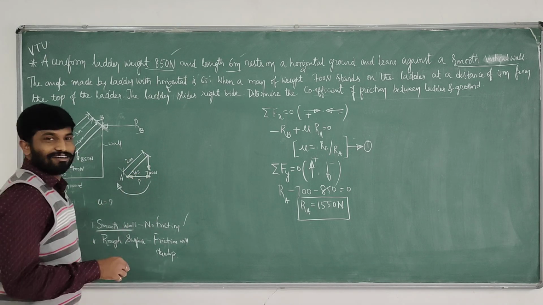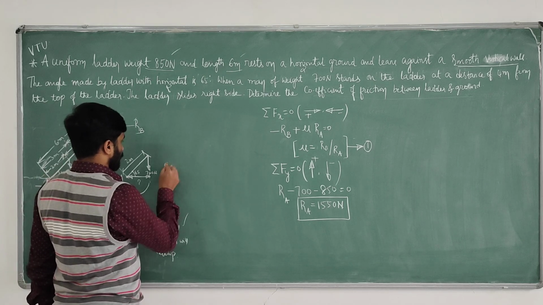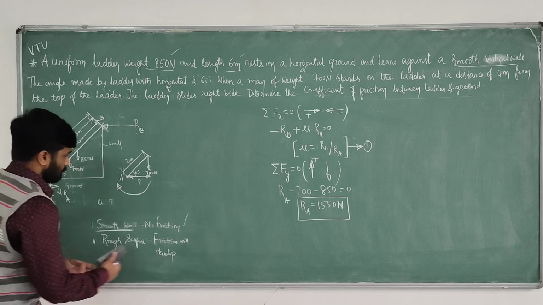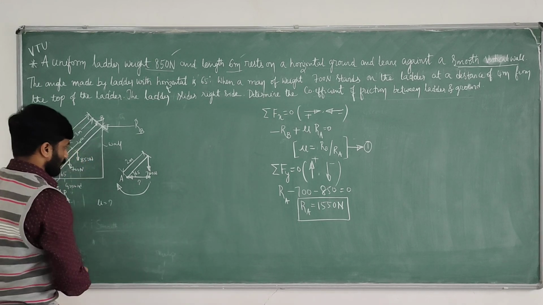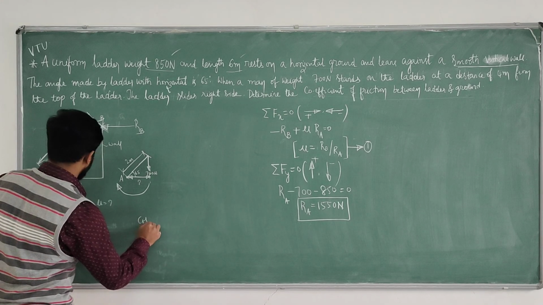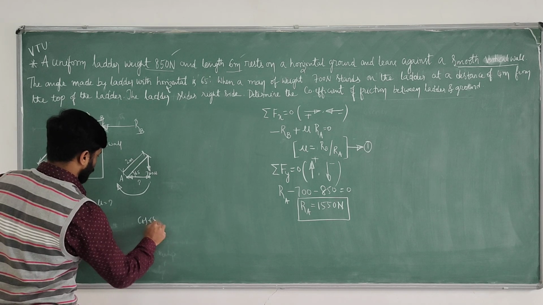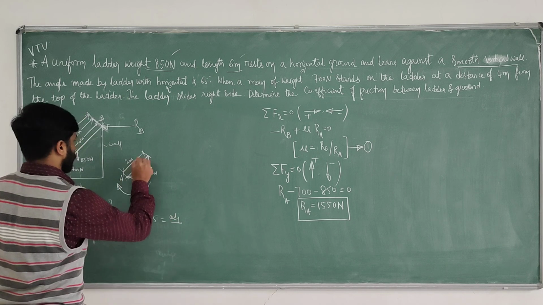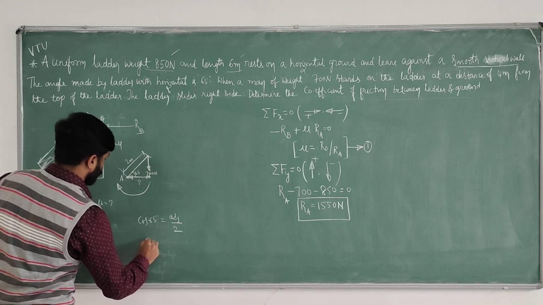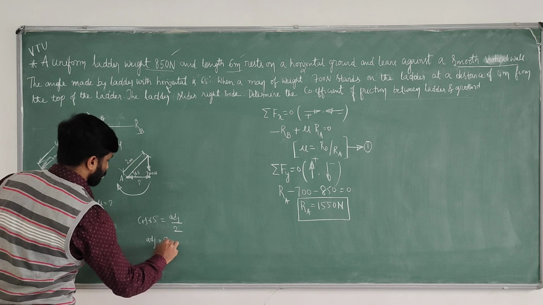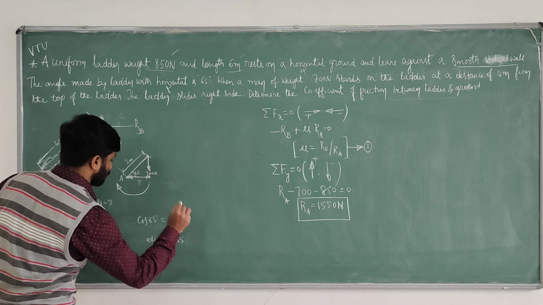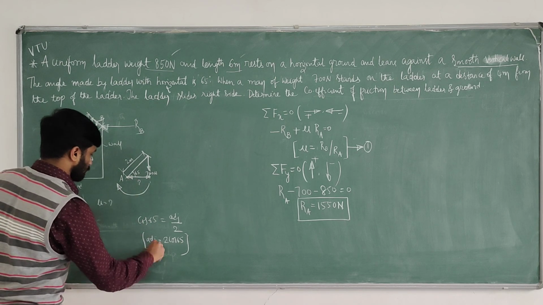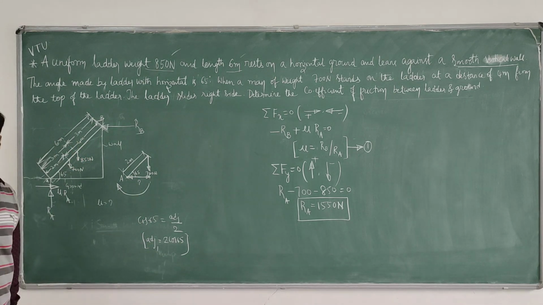Apply cos theta. If you apply cos 65, cos 65 equals adjacent side by hypotenuse. Hypotenuse is 2. So I want adjacent. Adjacent equals 2 cos 65. So this is adjacent 1, that is 2 cos 65.